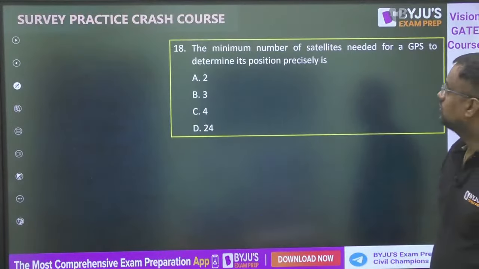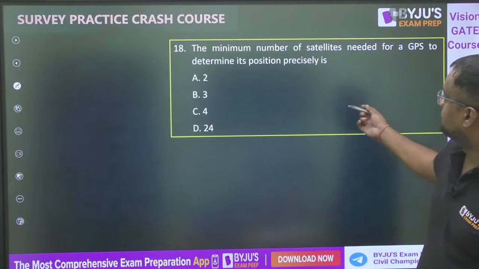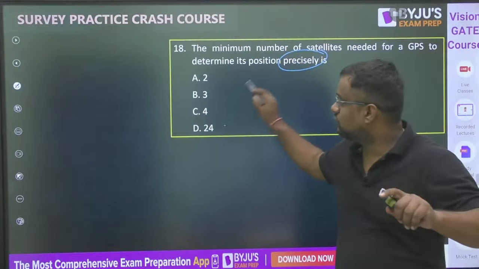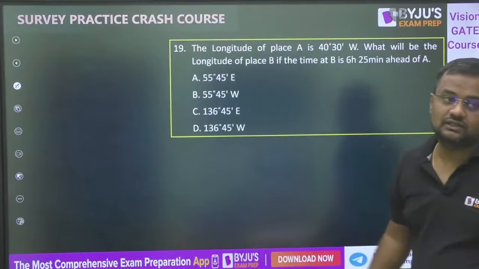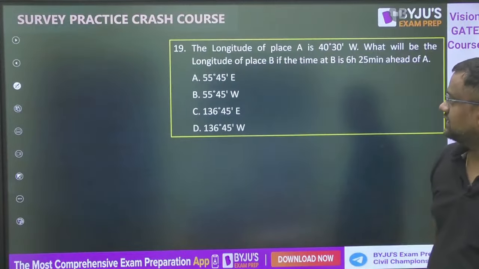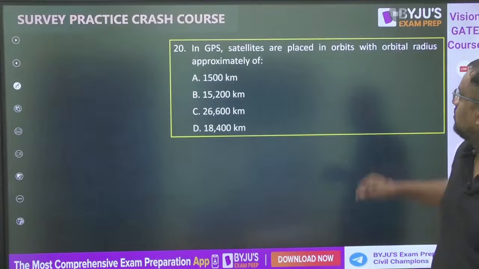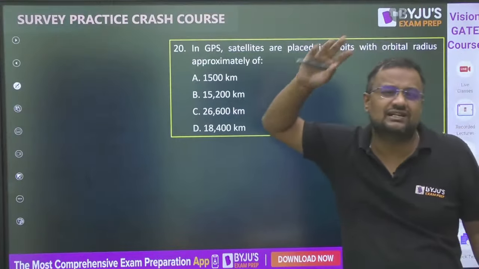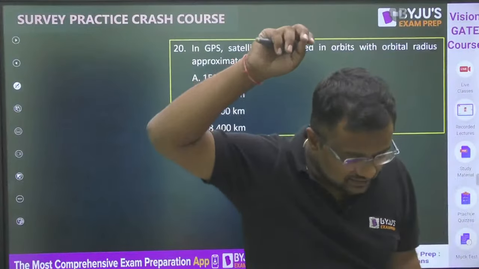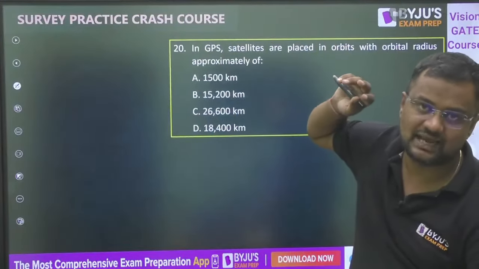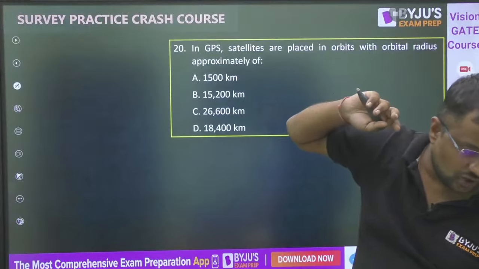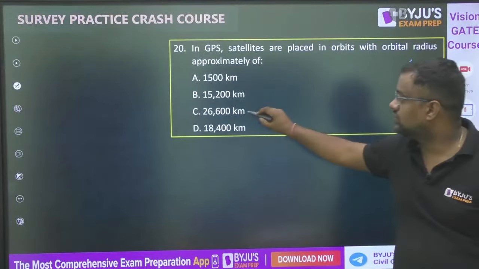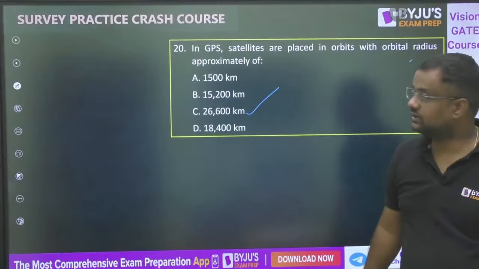Everyone? Okay. The minimum number of satellites to determine position precisely, guys. From 3 satellites we can find out, but for precise we need 4 satellites. This is the same question as we have done earlier. You can do. Now the satellites are placed in the orbits. There are various satellites: communication satellites, weather forecasting satellites, Google image satellites. I am talking of GPS satellites. So of this orbit, what is the radius of those orbits? It is around 26,600.